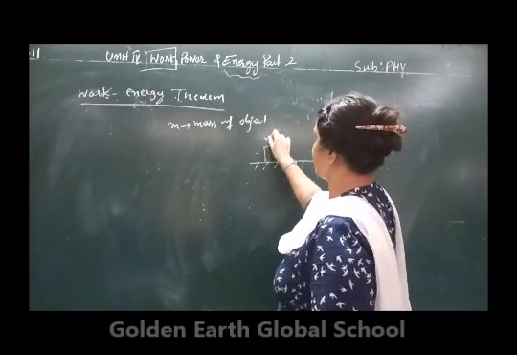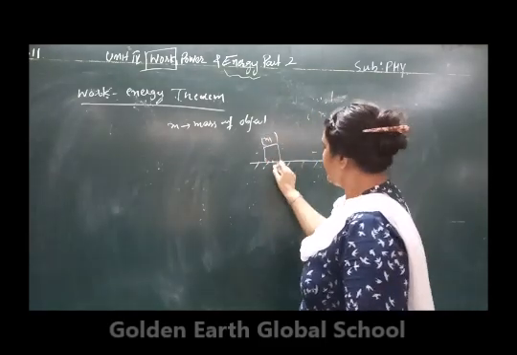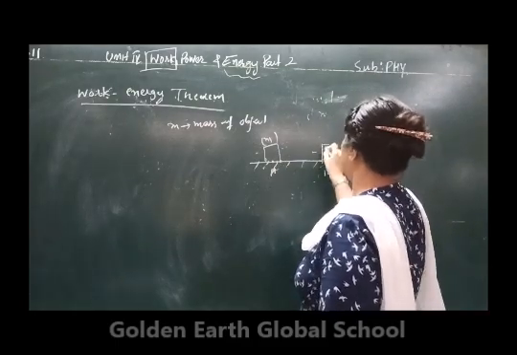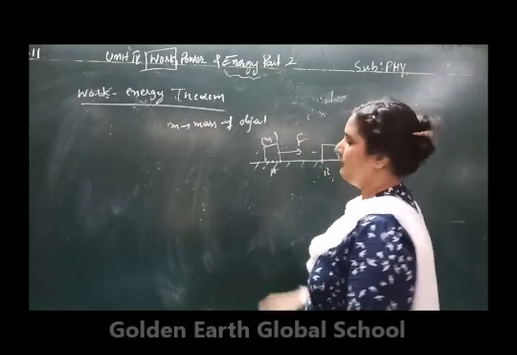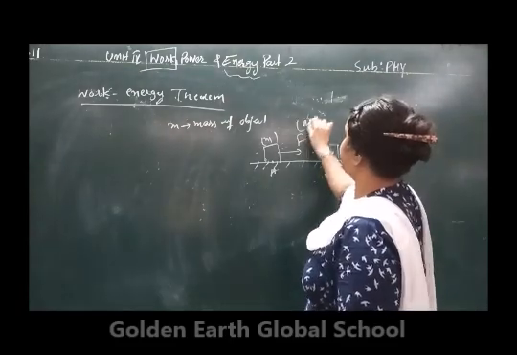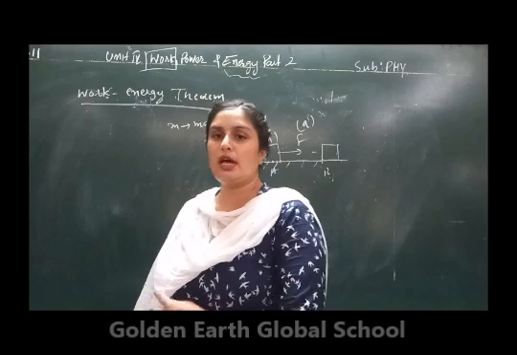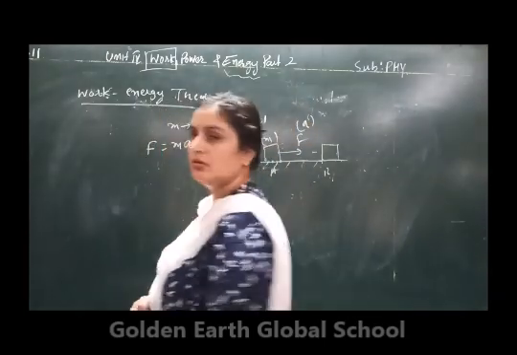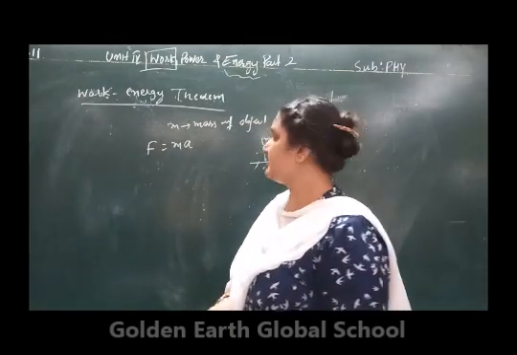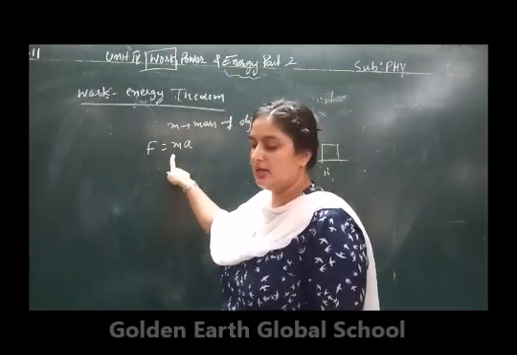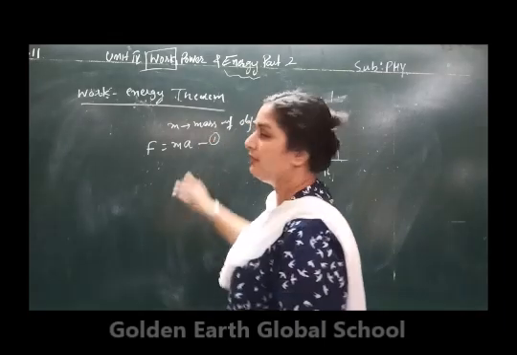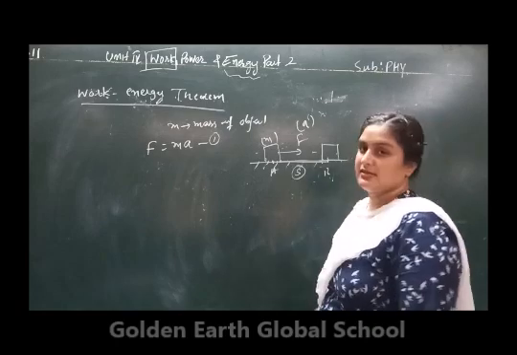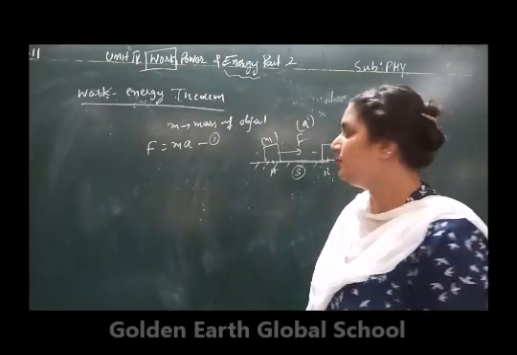Let us suppose an object of mass m is initially at point A and finally it will reach point B after applying the force F, such that a is the acceleration produced in the object. So force will be equal to mass into acceleration. Force acting is mass into acceleration. Name it equation number 1.